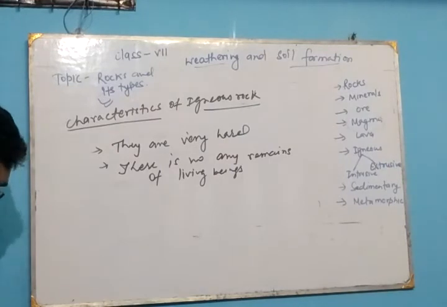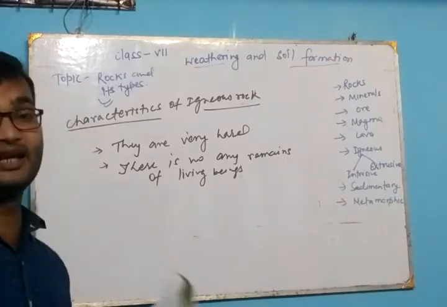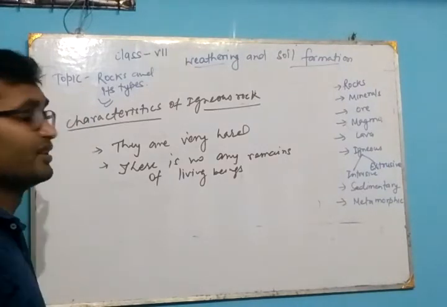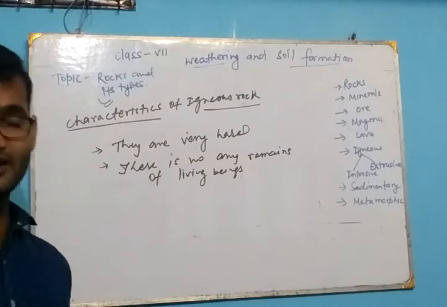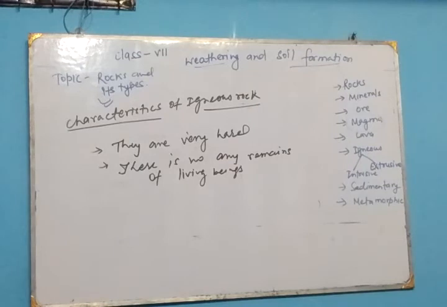Next one, they did not occur in the layers. Means there is no layers in the igneous rocks, and the valuable minerals like gold, silver, and aluminium are found in these rocks.